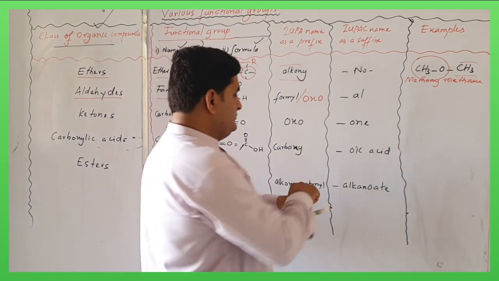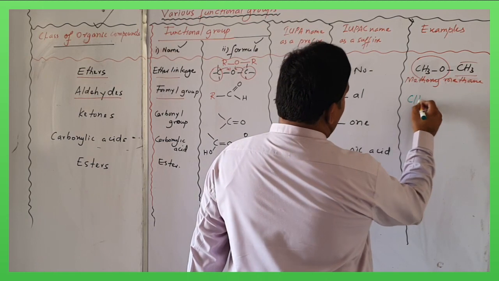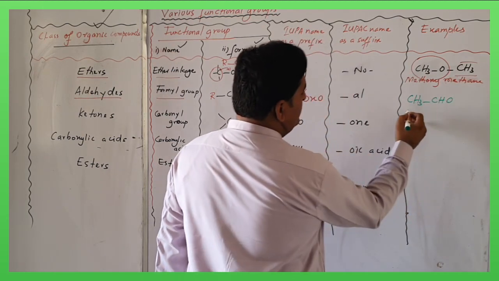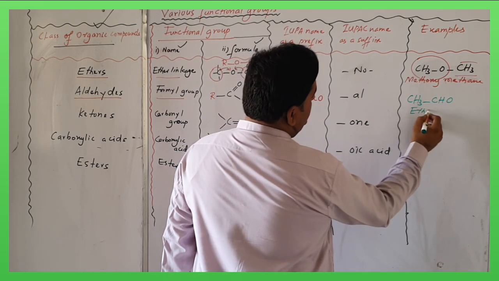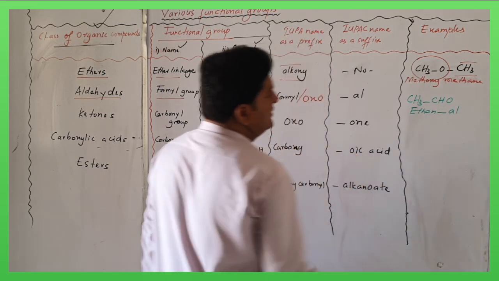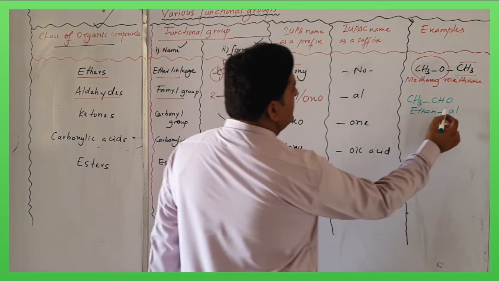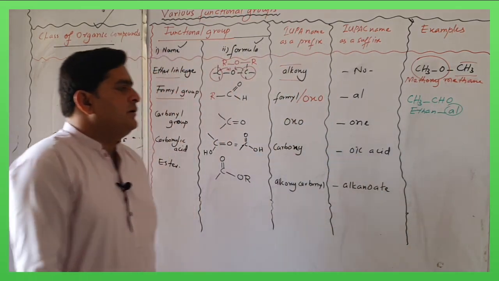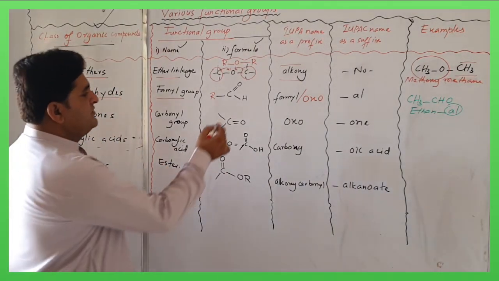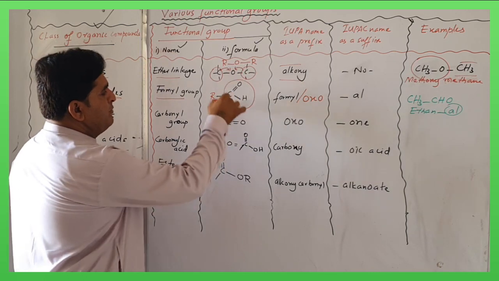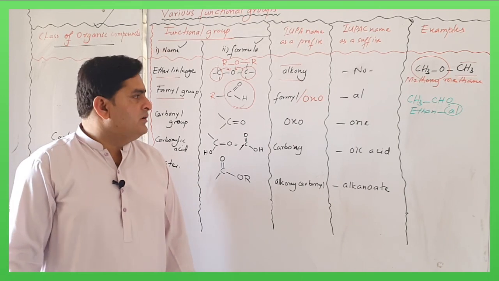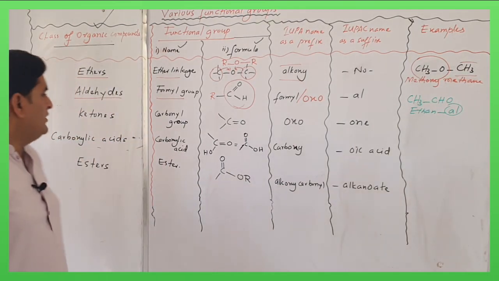For example, CH3CHO, there are two carbon atoms, so the parent compound is ethane. We drop the E of ethane and write al. So this al implies that the functional group is aldehyde. So in this way, if a compound has this type of group of atoms, C double bond O, H, the compound is considered as aldehyde.